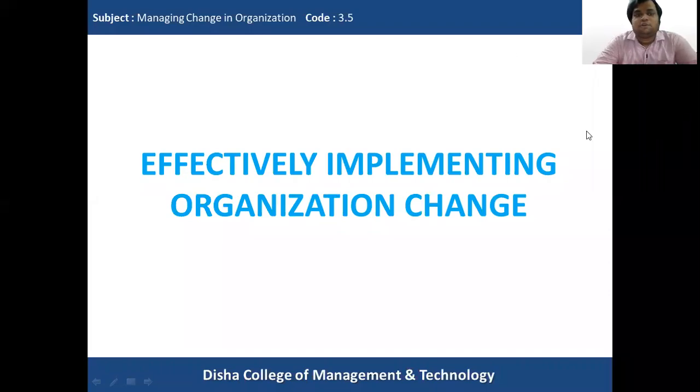Good morning, students. In today's class of Managing Change in Organization, we'll start with a new topic, that is how to effectively implement organizational change. In the previous two classes, we have been discussing the process of organizational change. In both of those classes, we have understood how the complete process of organizational change takes place. So, let us just recollect what we have understood by the process of organizational change.